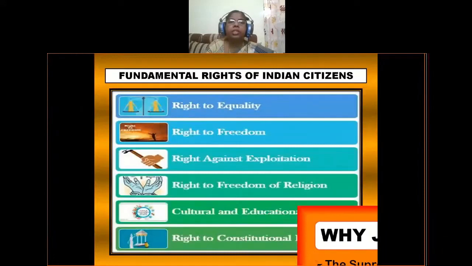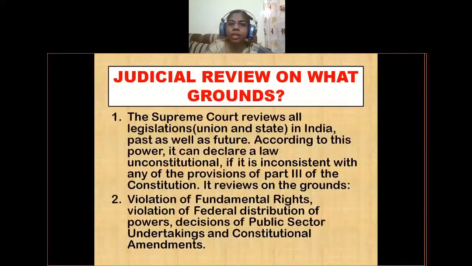Next, coming to judicial review: on what grounds will judicial review be conducted by the judiciary? Which laws can be reviewed? The Supreme Court reviews all legislations, union and state in India, past as well as future. According to this power, it can declare a law unconstitutional if it is inconsistent with any of the provisions of Part 3 of the Constitution. Part 3 consists of the fundamental rights of Indian citizens.